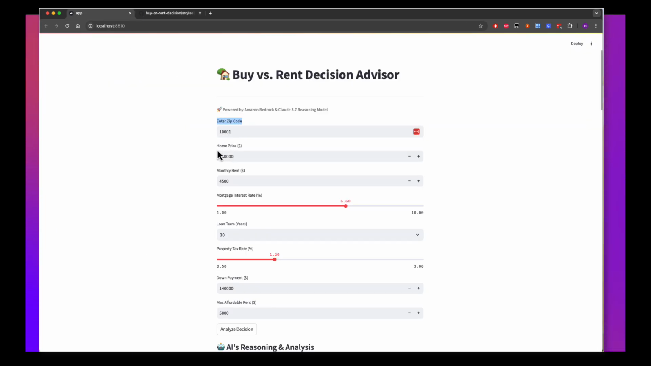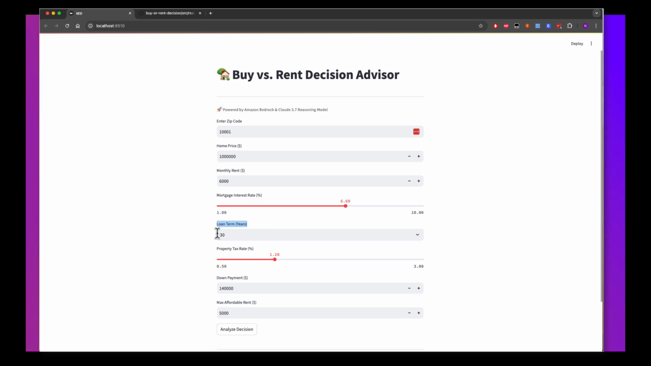I have provided first what will be the price here. Let's say make it $1 million. Okay, and what will be the monthly rent? Maybe you can try to find out what's the monthly rent for this same house if you have to rent, and then maybe you can provide the interest rate here.